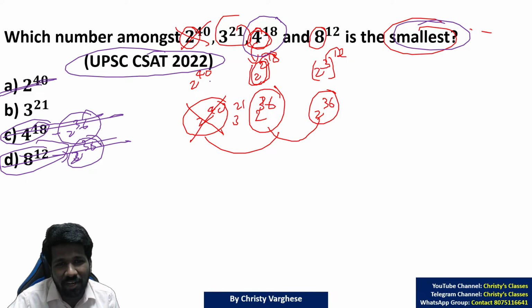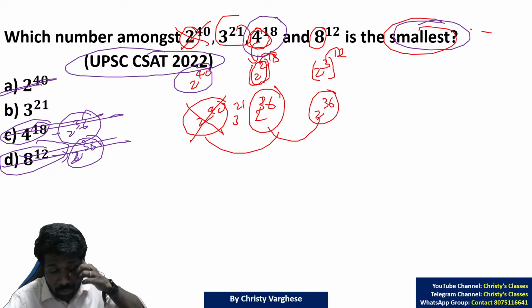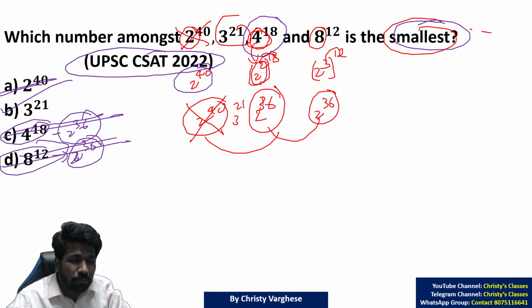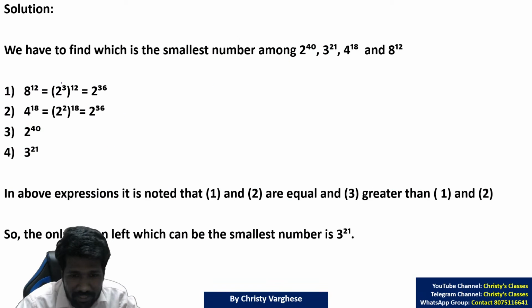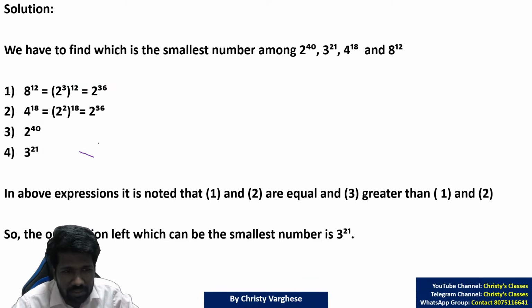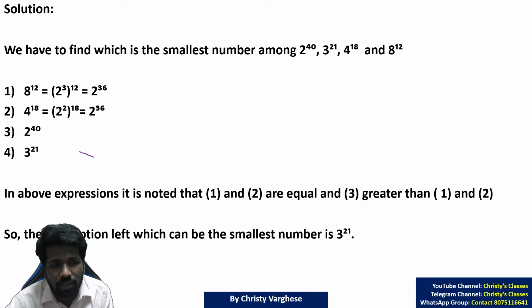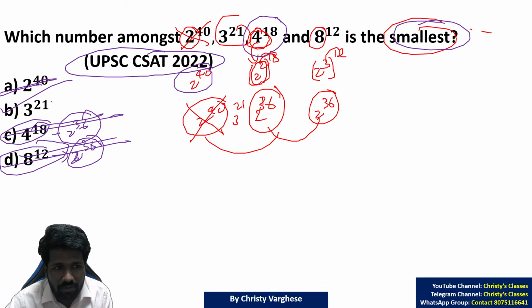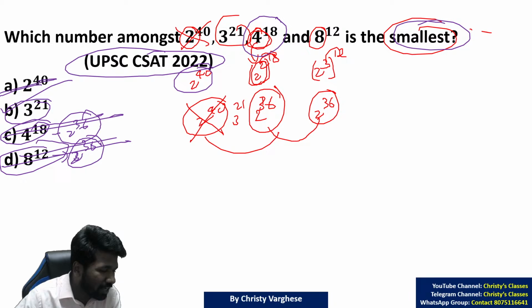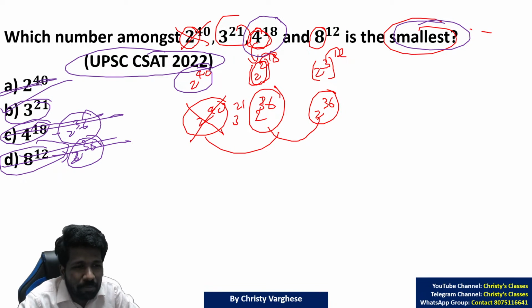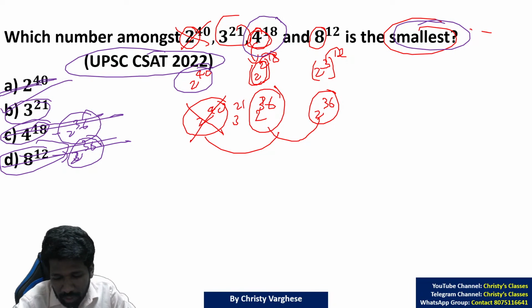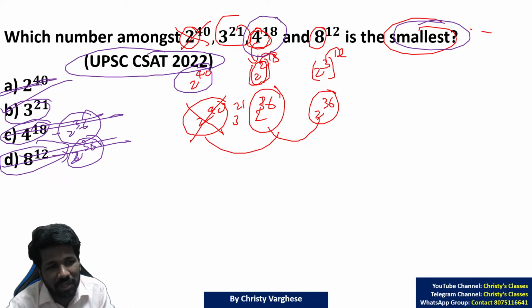This was already eliminated because 2 raised to 40 is bigger than 2 raised to 36. And the 3 option elimination gave you the remaining option as the answer. Did you all understand this? So that was the easier way of doing this question. We didn't prove that 3 raised to 21 is the smallest, but we disproved that the other options are the smallest. That is one thing you should understand. The invalidity of 3 options confirms the validity of the remaining option.